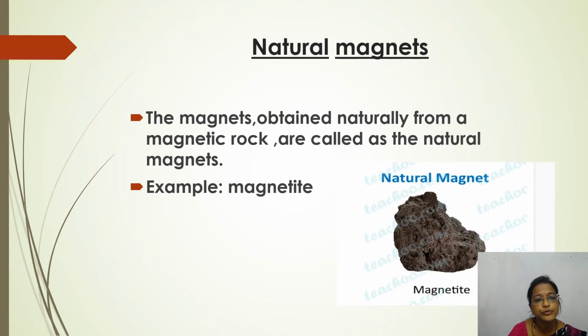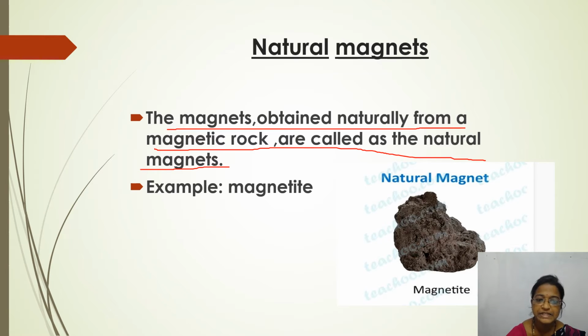So first, what do you mean by natural magnets? The magnets obtained naturally from a magnetite rock are called natural magnets. An example is magnetite. This is the rock which I mentioned just now. So this is a rock named magnetite, and this is a natural magnet.